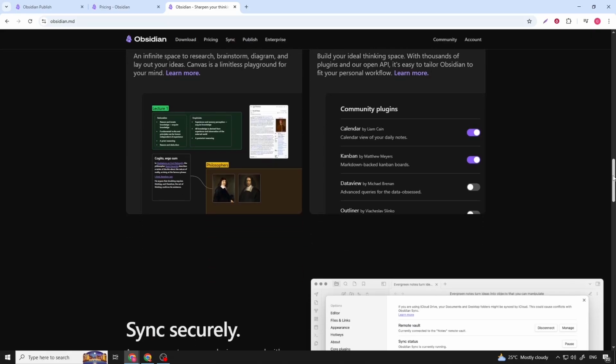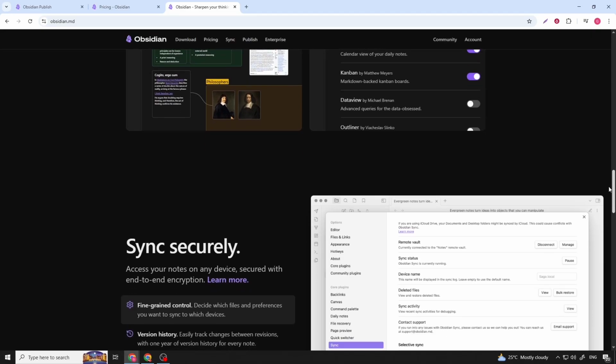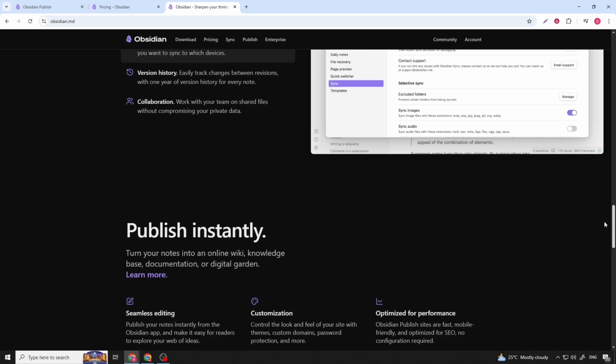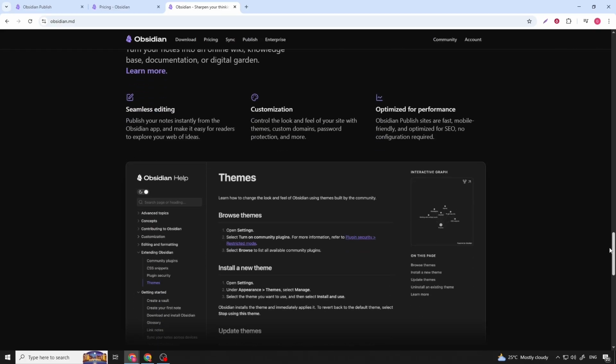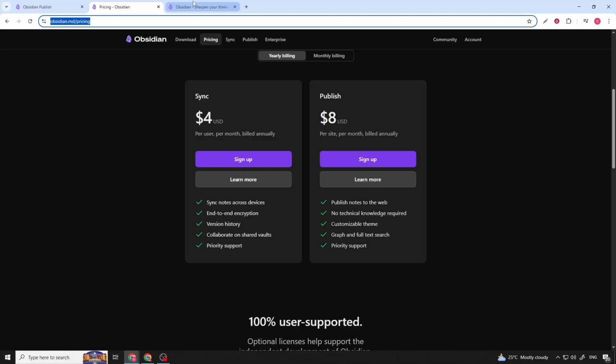Pricing-wise, Obsidian itself is free for personal use. Optional paid add-ons include Obsidian Sync for encrypted cloud syncing across devices and Obsidian Publish for sharing notes publicly, both listed on the official pricing page. This modular pricing means you only pay for features you actually need instead of being locked into a subscription model.